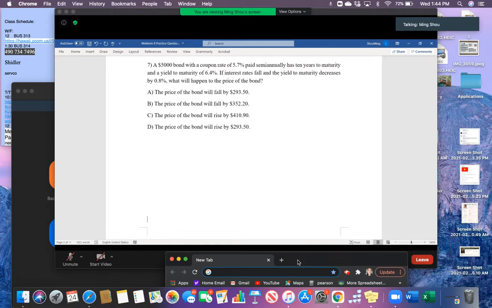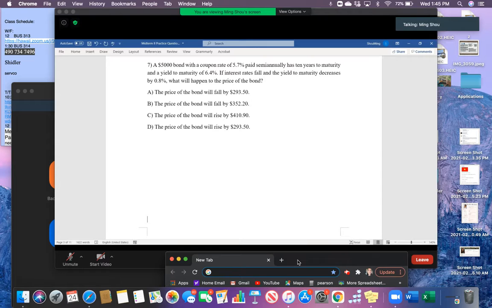We have a bond with a face value equal to 5,000, a coupon rate of 5.7% paid semi-annually, and it has 10 years to maturity, and the yield to maturity equals 6.4%. If the interest rate falls and the yield to maturity decreases by 0.8%, the question asks us what happens to the bond price.